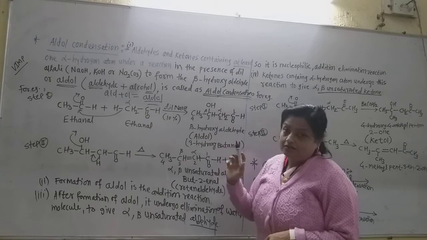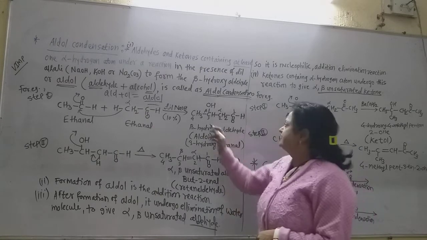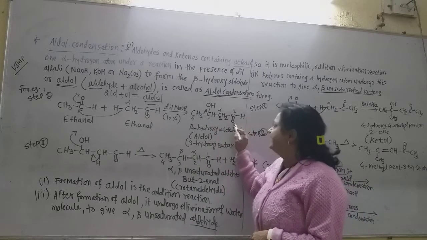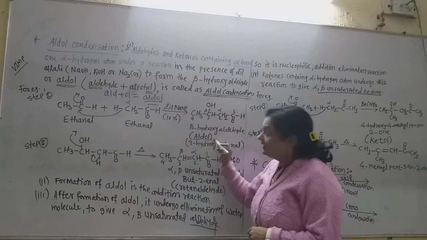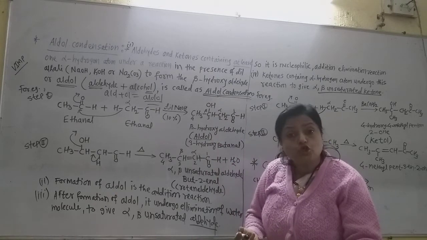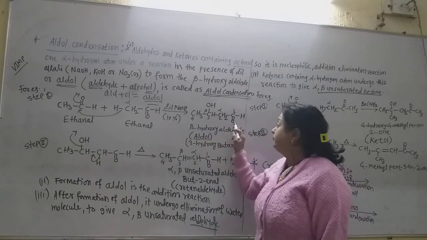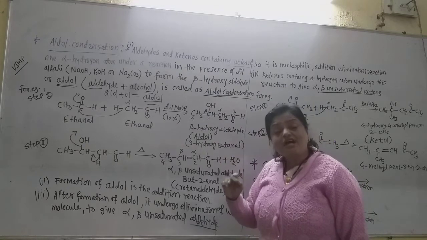Remember that. The other name of aldol, the general name of aldol. This is aldol. Definitely this is aldol. Why is it aldol? Because it contains aldehyde as well as alcohol group in it. So the name is generally aldol. But it is also called the beta hydroxyaldehyde because on the beta carbon atom there is the OH group. Now what is its IUPAC name?